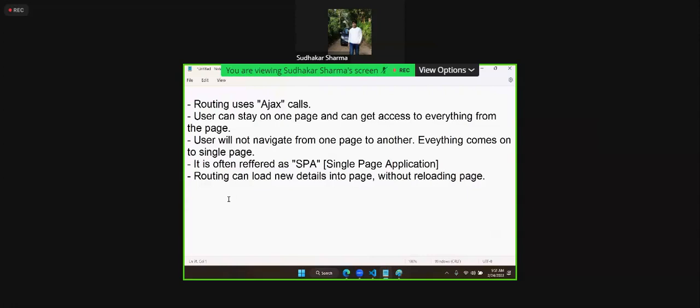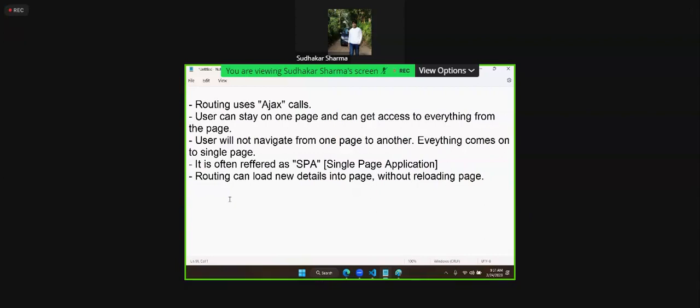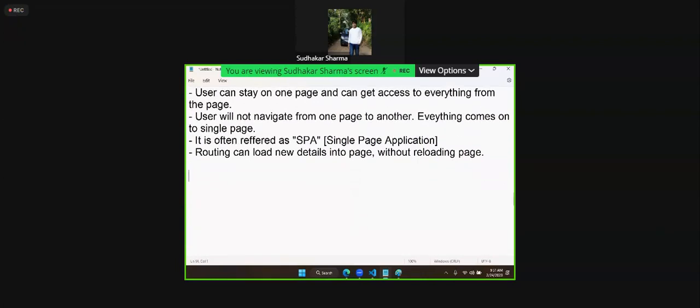Yes, but a lot of AJAX and DOM manipulation is required. What is the advantage of Angular, React like technologies? They have an inbuilt library. You can easily build a single page application. They have routing. And another point is routing is not only for this purpose.